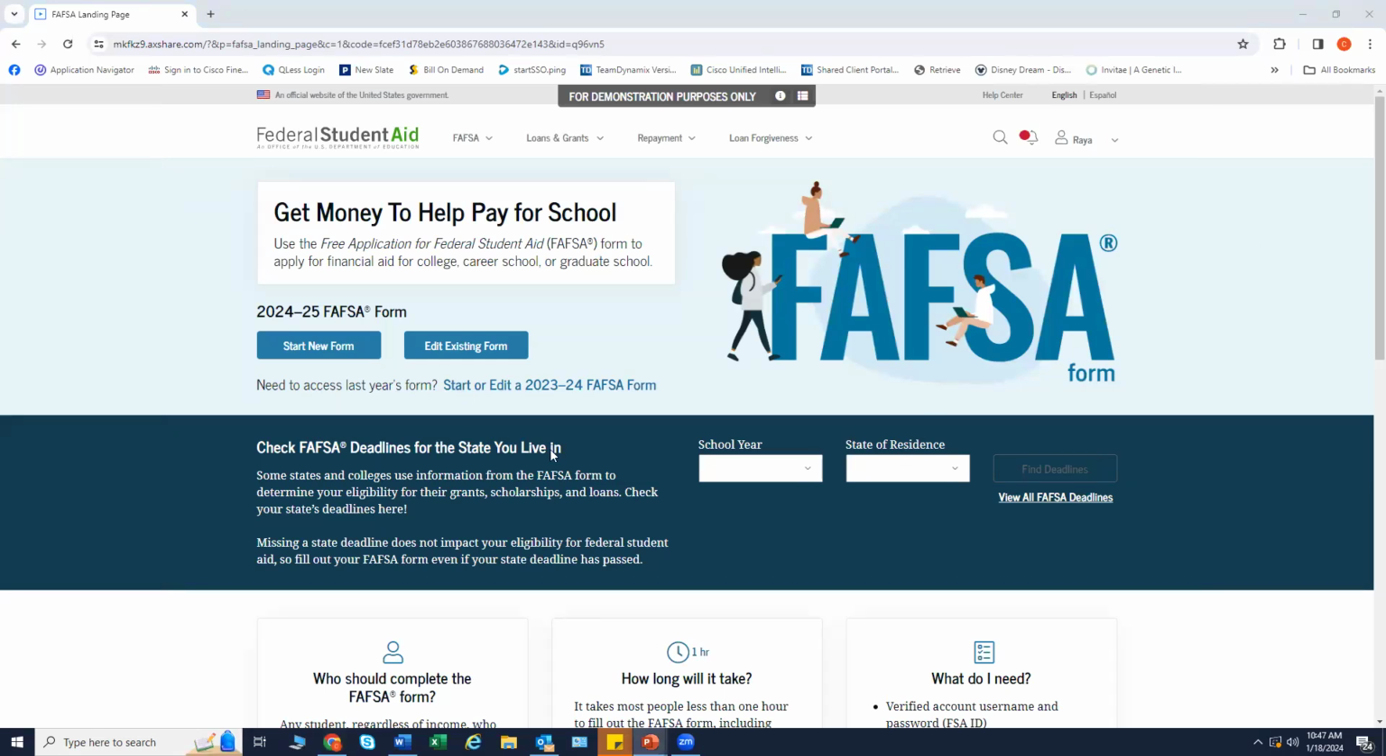This is the main FAFSA form page. On this page, students are directed to start a new form or edit an existing form. For purposes of this presentation, the student is beginning a new application.